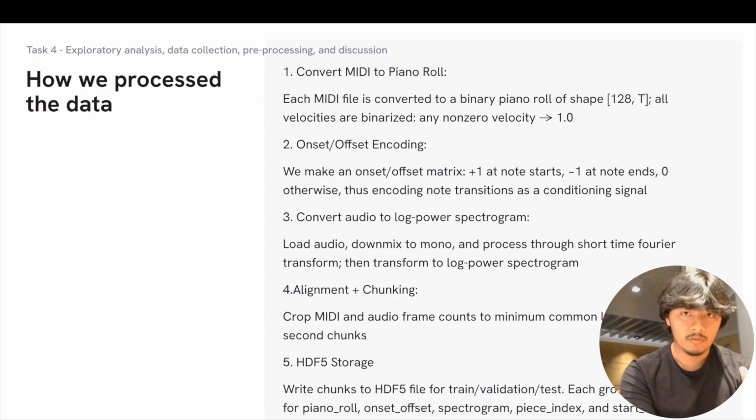This provides additional information about note transitions, which would be difficult to infer from the piano roll alone. And for the audio recordings, we compute a log power spectrogram using the short time Fourier transform. And then finally, we align the MIDI and audio representations, divide them into separate around 5-second chunks, and store everything in HDF5 format for efficient training.